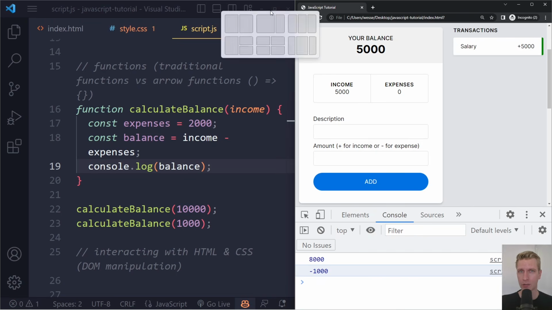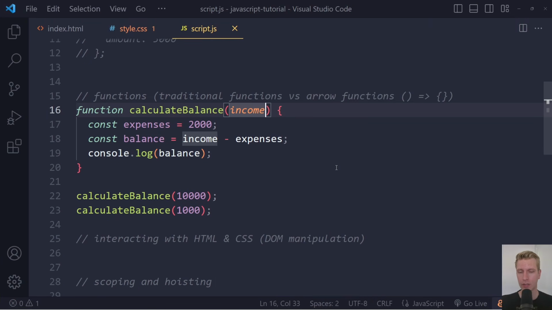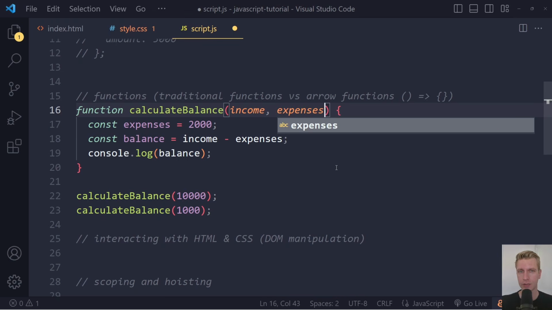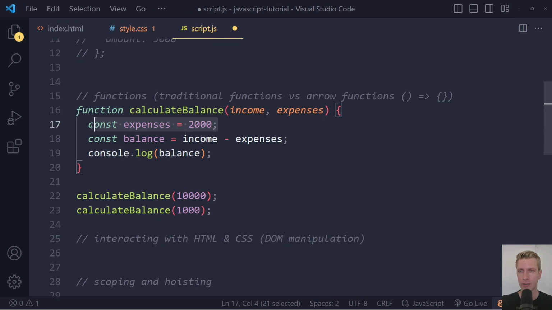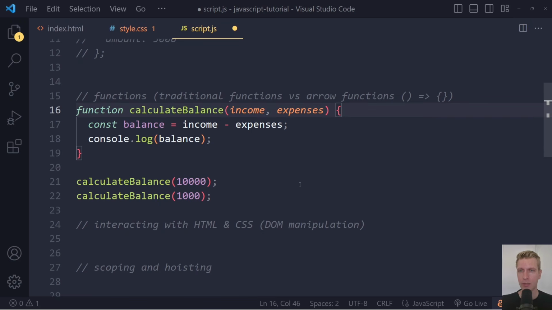Right? So this is one parameter. Right? We can also, of course, do it with expenses, right? So this is maybe even more realistic because now we're always hard coding expenses to be 2,000, but maybe we want to pass that as a variable here as well, right? So now, or as an input, right?